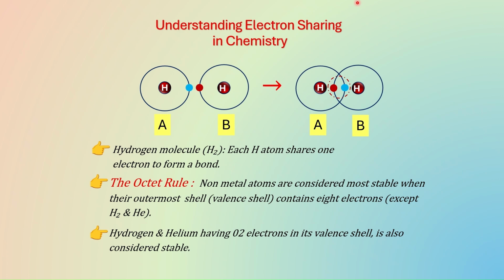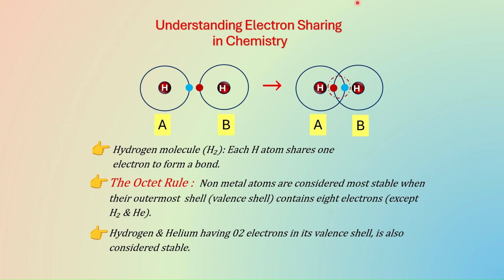Elements are bonded with each other in different ways, and one such process of bonding is called covalency, or covalent bond. Before discussing covalency, we will discuss the octet rule. What is the octet rule? Do you know?